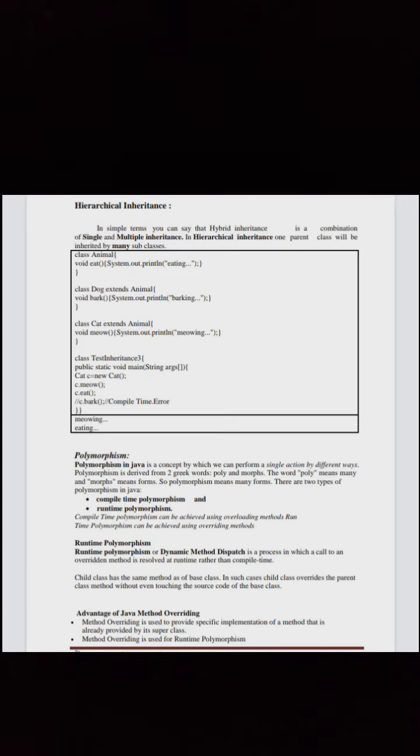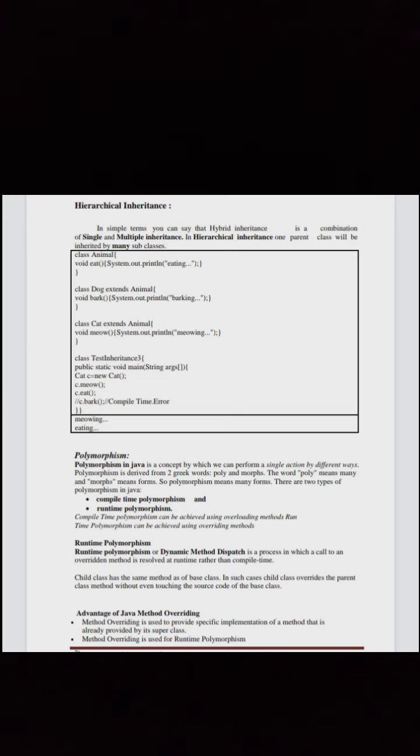Now let us see hierarchical inheritance. In simple terms, hierarchical inheritance is a form where one parent class is inherited by many subclasses. See the code here.